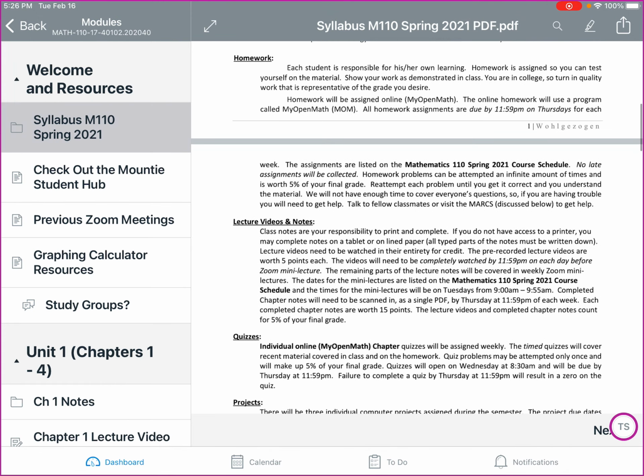In the homework section, this goes over that homework is going to be due every Thursday at 11:59 p.m. for the week. And those are listed on the Math 110 Spring 2021 course schedule, which is later on in the syllabus. There's no late assignments that are going to be collected, so make sure you start early on these because some of them do take a lot of time. And you can retry every single problem as many times as you want until you get it correct. Homework is going to make up 5% of your final grade.